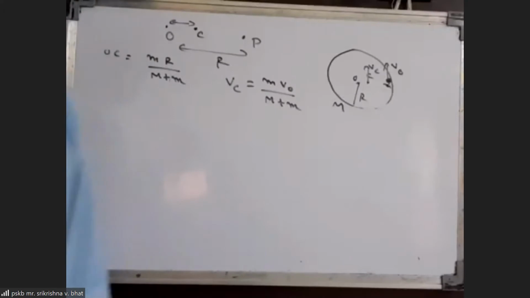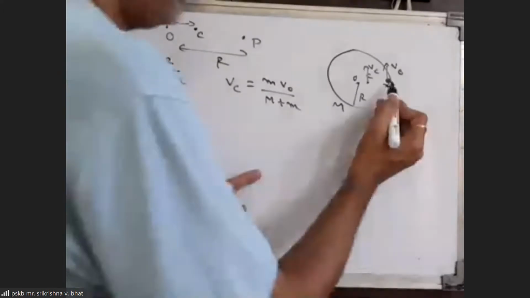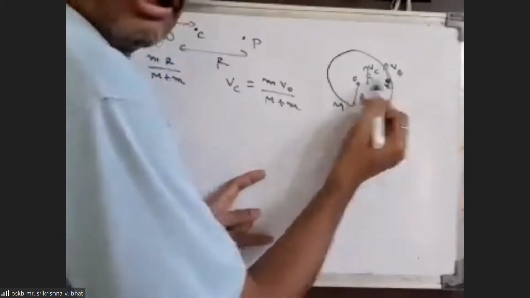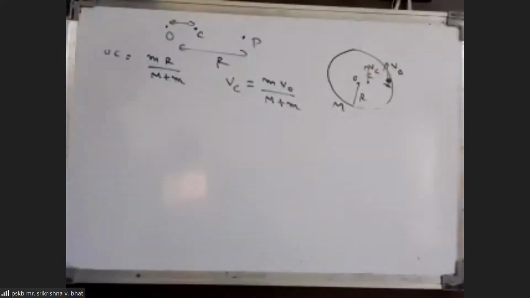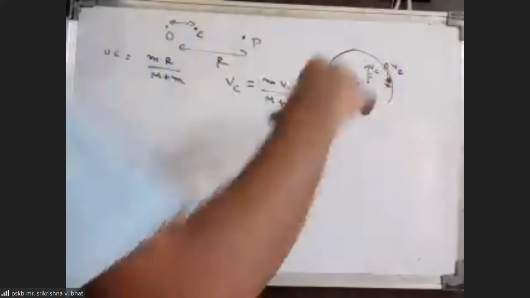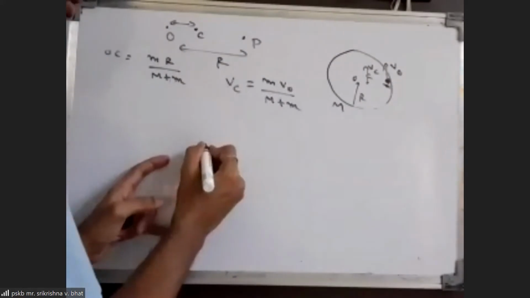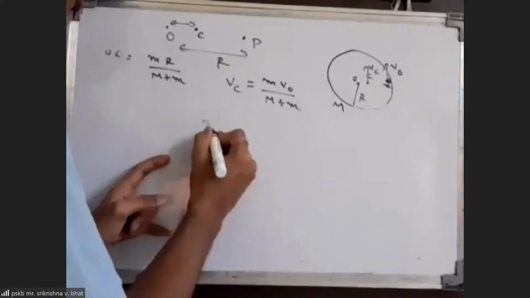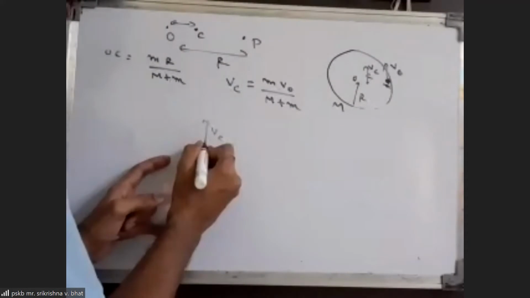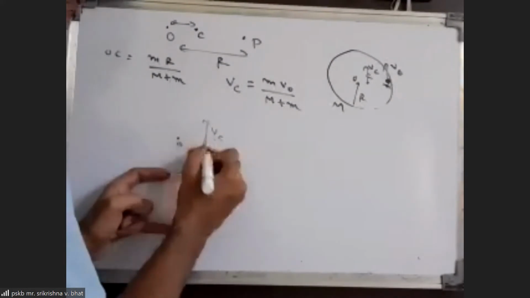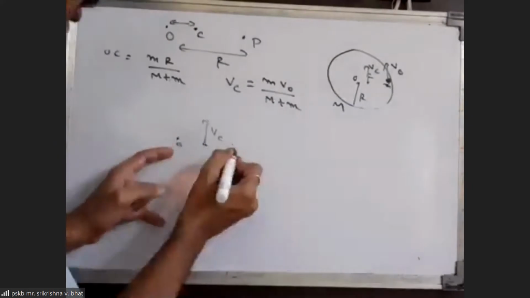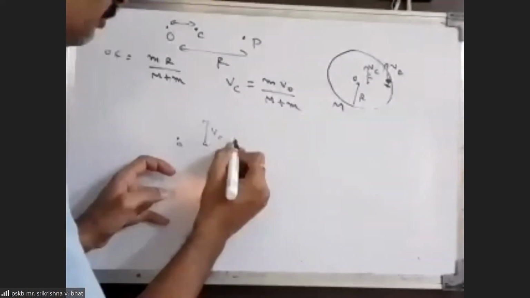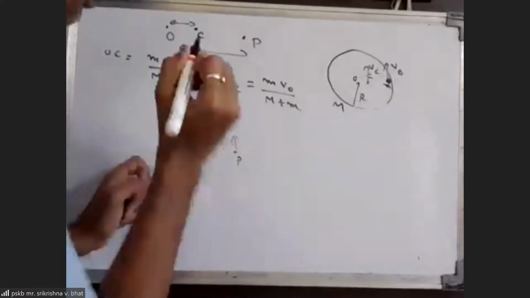Since the distance between the particle and the center of the ring remains r only, this whole setup can be considered a case where the center of mass is moving with a constant velocity vc, and the ring and particle are moving in circular paths about the center of mass.